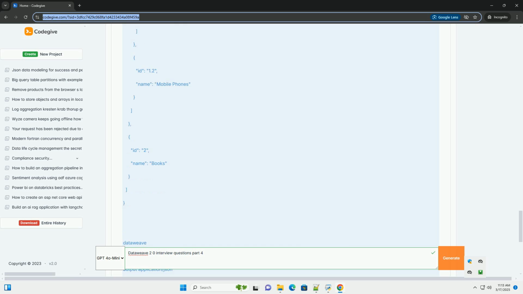Example: let's say you have a hierarchical category structure like this. We want to flatten this structure into a list of all categories with their full path, for example electronics, computers, laptops. Explanation: fun flattenCategories(categories, path = "") defines a recursive function. Categories is the list of categories to process, and path is the current path, initially empty.